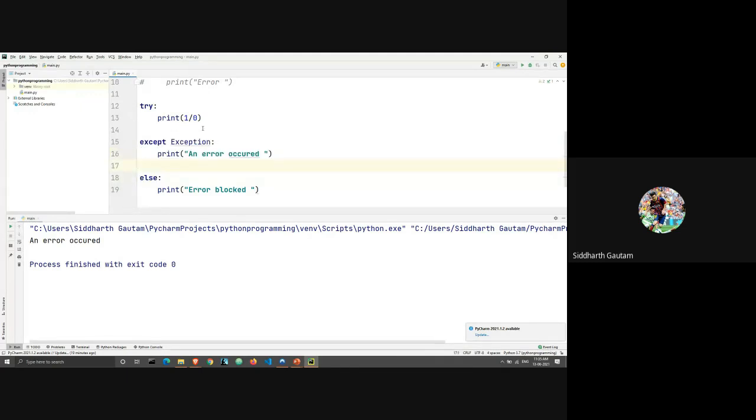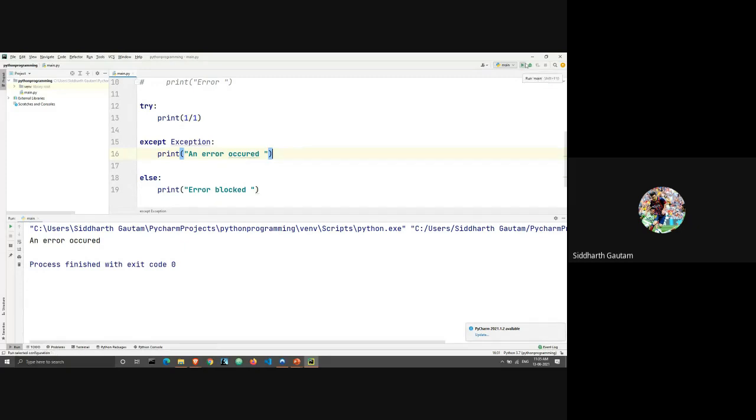How do we know that? Let's take another example. Instead of dividing 1 by 0, we'll write 1 divided by 1. It's a very simple mathematical calculation, and there's no error here. 1 divided by 1 does not throw an error, which means the except block should not be running because there is no exception, and the else block should be running.